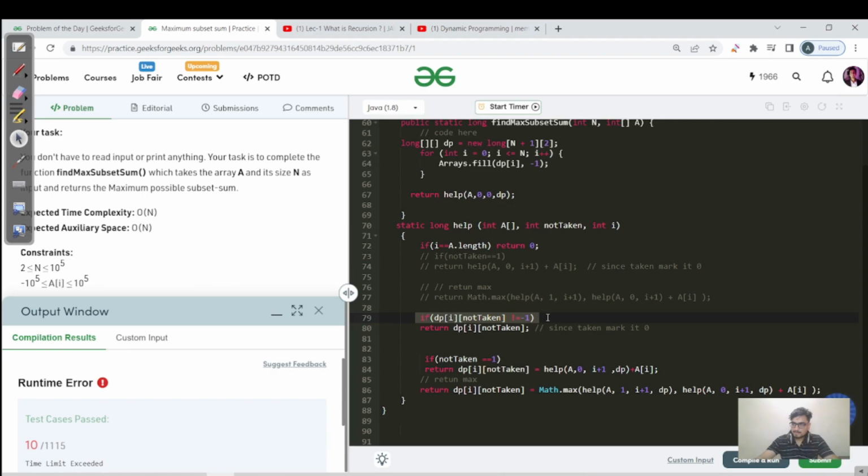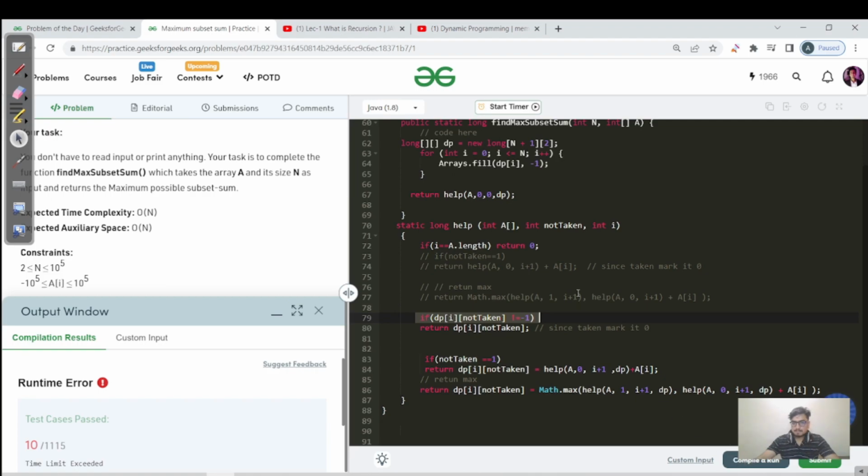How will it verify that this state has already been calculated and move ahead by taking that answer? I repeat again, please watch the first video of the DP playlist to get a good grasp of recursion, tabulation, and memoization. And the last thing we were doing was returning this Math.max. We'll do the same thing, but the only change is that we will save that state.